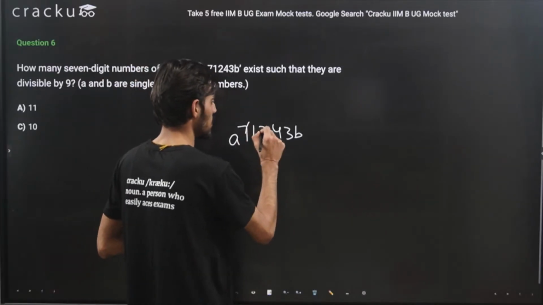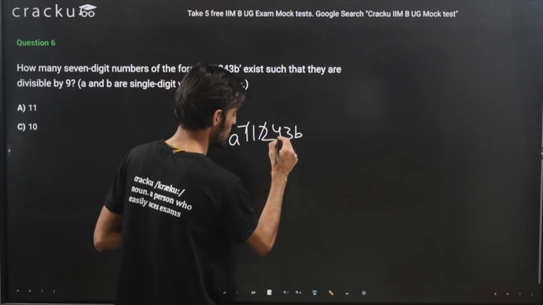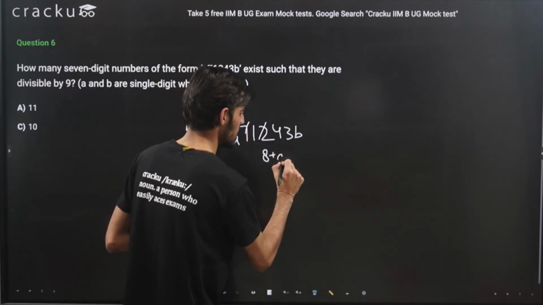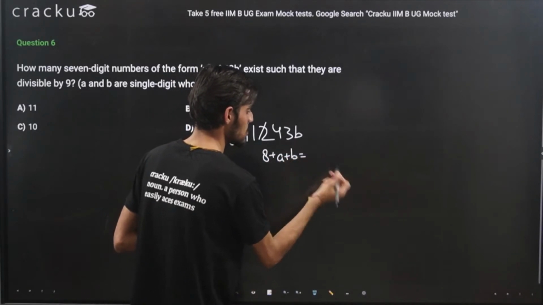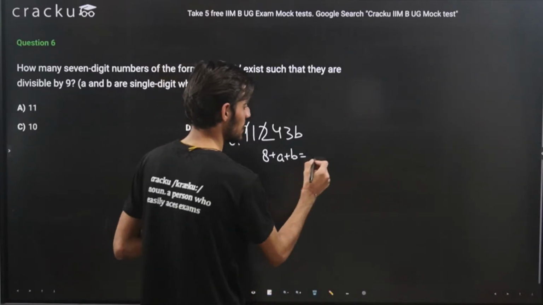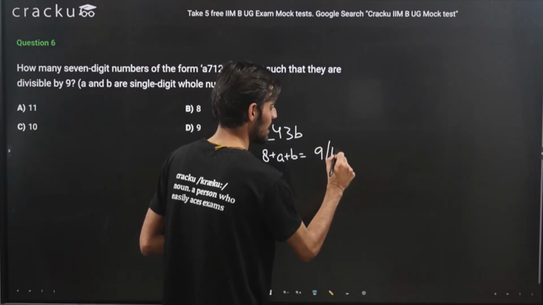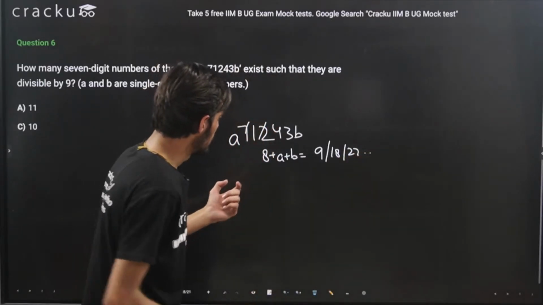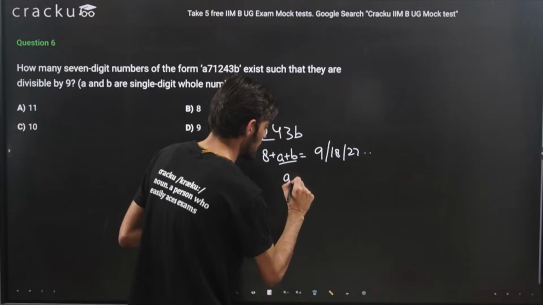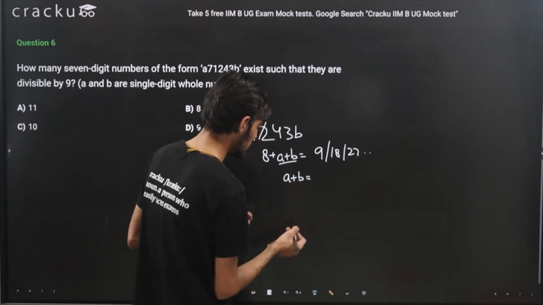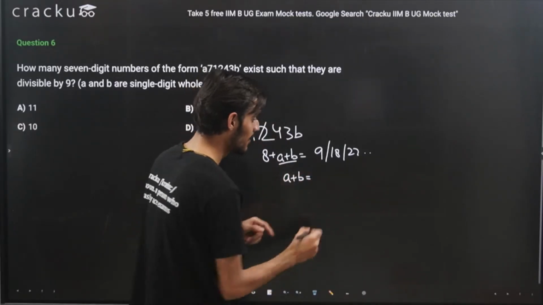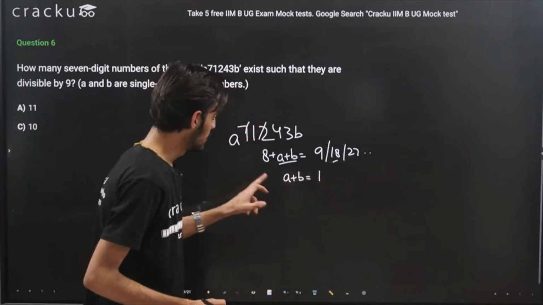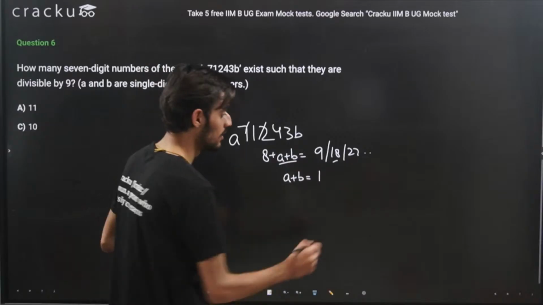So 7 plus 2 is already 9. Then 4 plus 3 is 7, plus 1 is 8. So 8 plus A plus B should be divisible by 9. So this can be 9 or maybe 18, 27 and so on. The value of A plus B can be, to make it 9, the value of A plus B should be 1, and to make it 18, the value of A plus B should be 10.